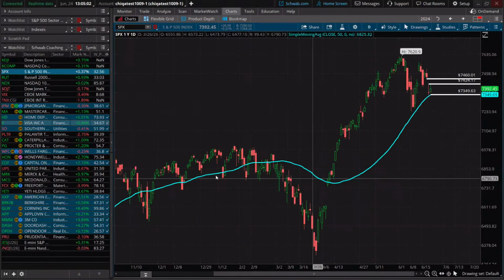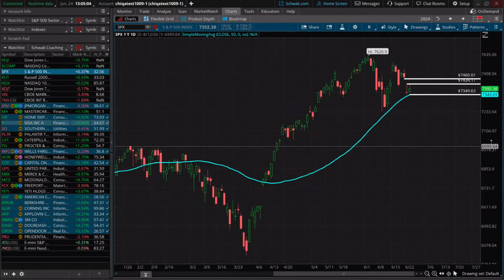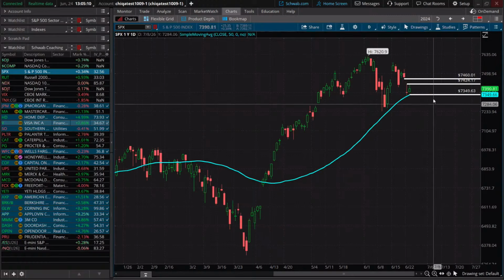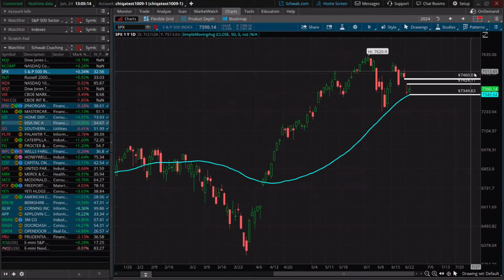So not holding on to this level would definitely be a change in the character of the intermediate term trend. We've already seen a little bit of damage to the short-term trend, although we're kind of just trading right in between those zones. So these are going to be the levels to watch. The 50-day moving average, when you see indicators like that, those are levels that you can manage your risk on.